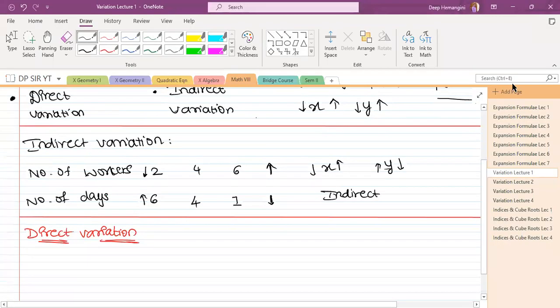So first point: if x and y are two quantities, I am writing along with you. There is a lag, it has not yet appeared, so we will wait for a minute. Okay, I will write it again.